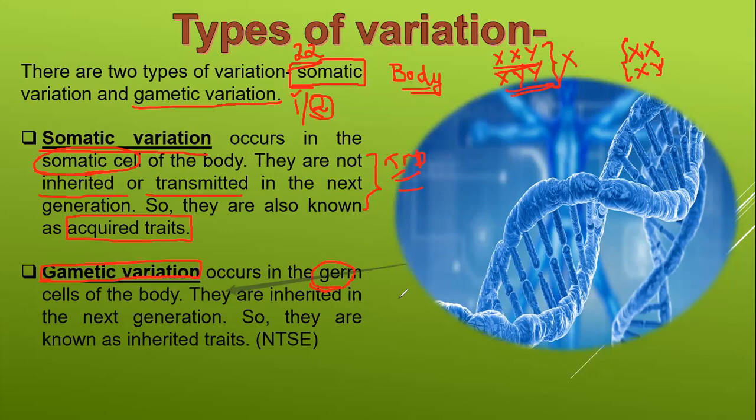Those who are very keen to know what these germ cells are and how a single germ cell can be developed into a whole organism, when I take the NEET batch class on that topic, I'll inform you. Those who want to enter at that time can enter. Okay, so they are inherited. This gametic variation, since it is formed in the gametes, is inherited into the next generation. So they are also called inherited traits.